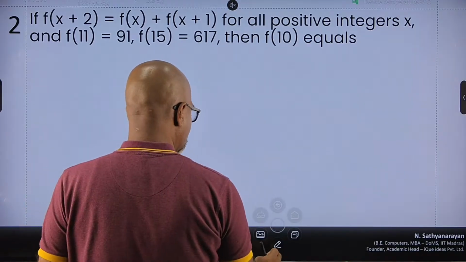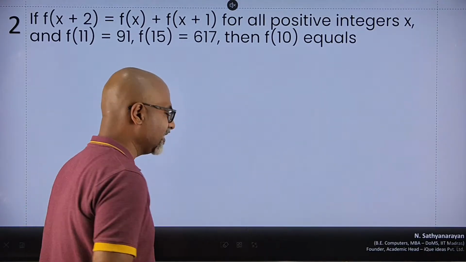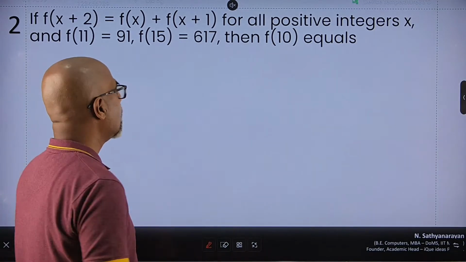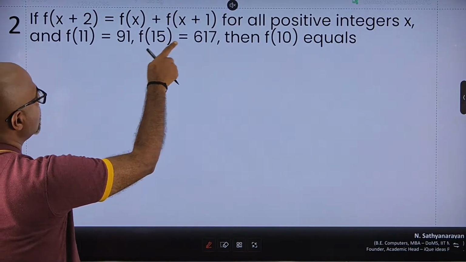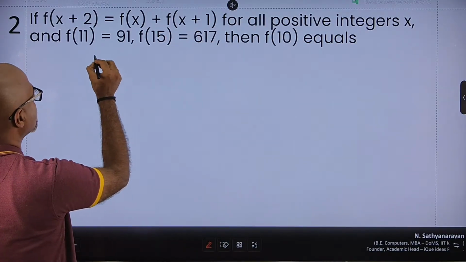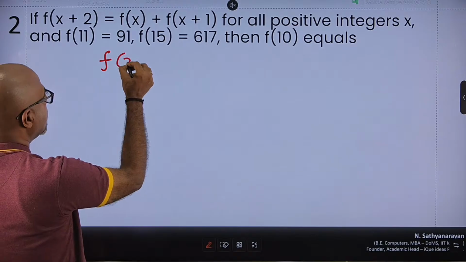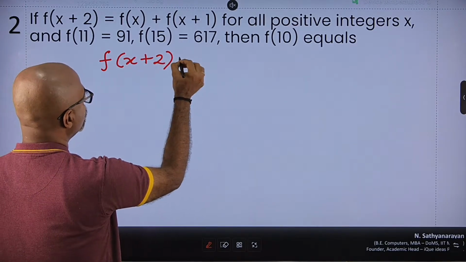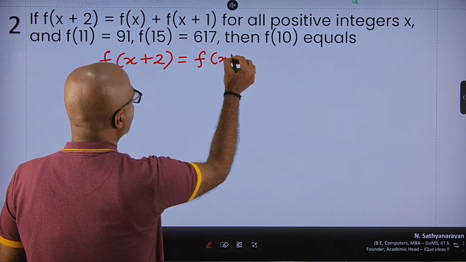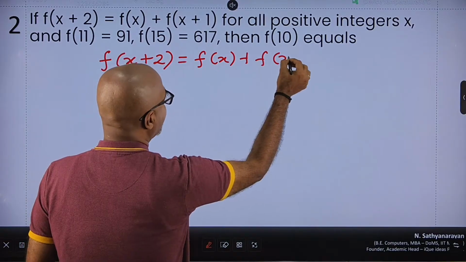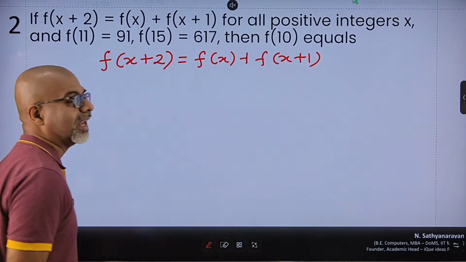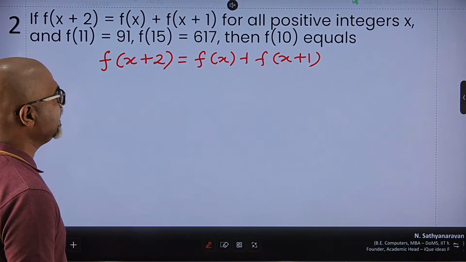So this question is actually one of just writing out steps. It says f of x plus 2 is f of x plus f of x plus 1. So let's first understand the function. It says f of x plus 2 is equal to f of x plus f of x plus 1, right? What does that mean?